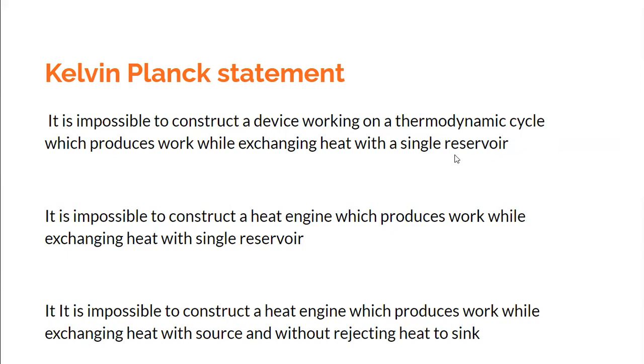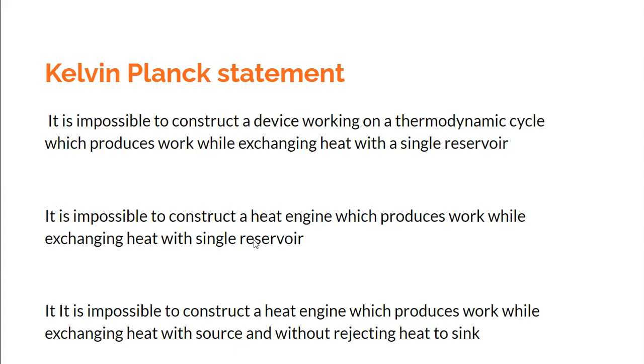You know that in thermodynamics, we define a reservoir as a source or a sink. A source is a reservoir which can give us an infinite amount of heat without a reduction in temperature. And a sink is an imaginary reservoir which can absorb any amount of heat without an increase in its temperature. So it is not possible to construct a device working on a thermodynamic cycle that still produces work while exchanging heat with only a single reservoir.